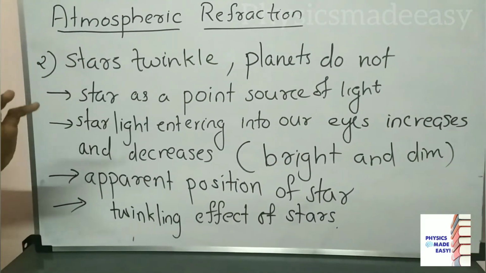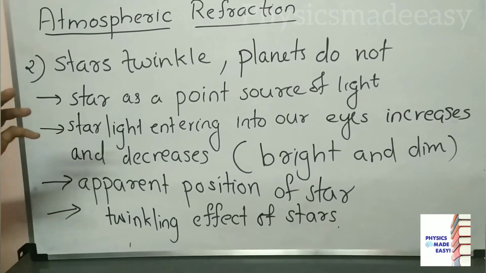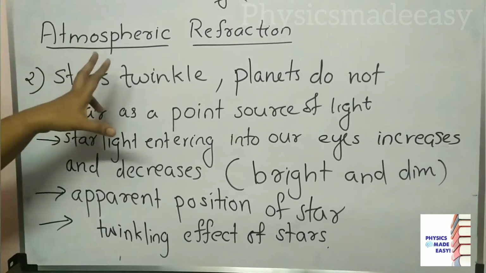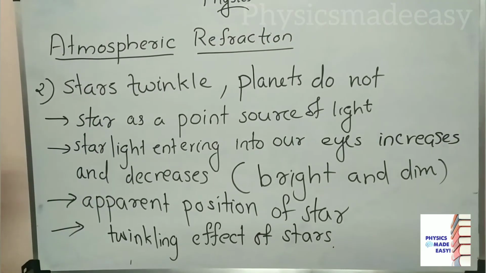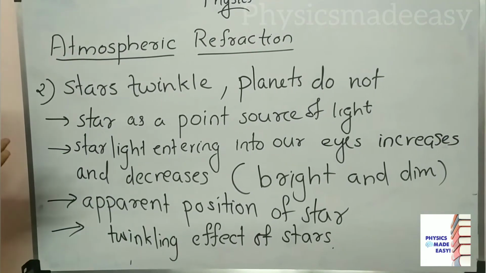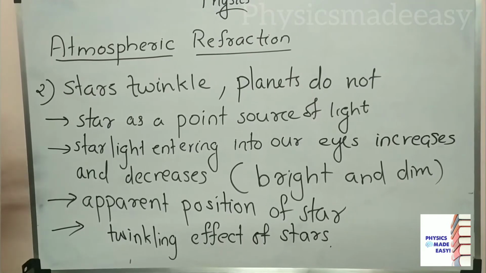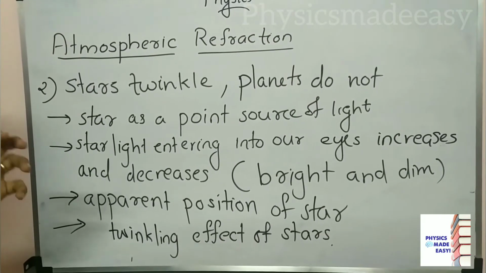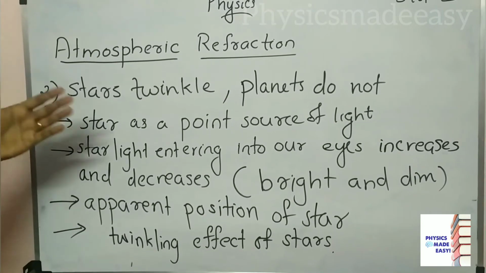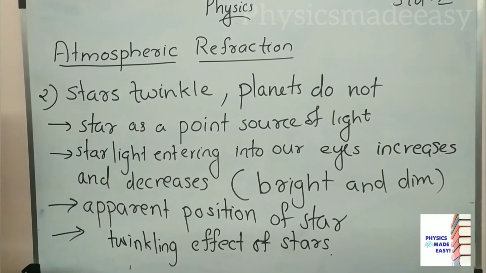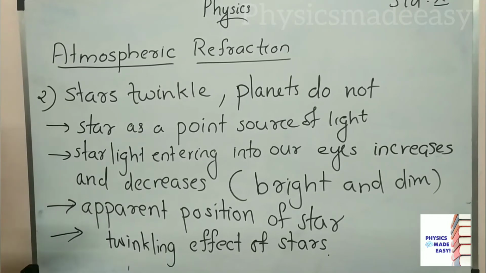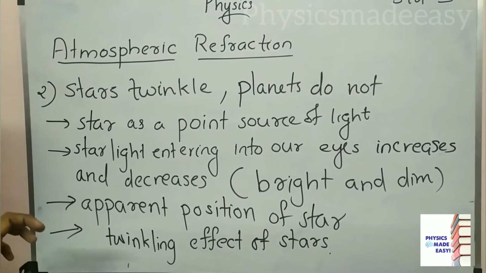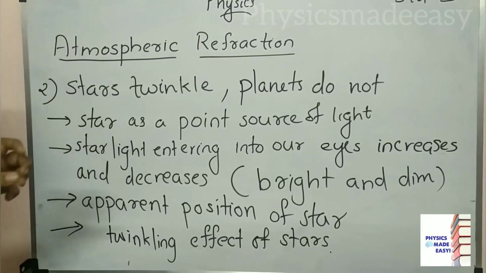So here the amount of light entering into our eyes is changing due to the atmospheric refraction. This we have discussed. Based on this atmospheric refraction, the apparent position of the star is also changing, and that is what we are feeling. So due to these two, we can see stars twinkling. So the twinkling effect of stars is due to this atmospheric refraction.